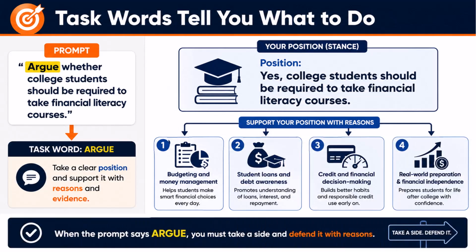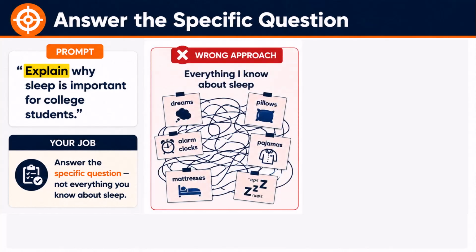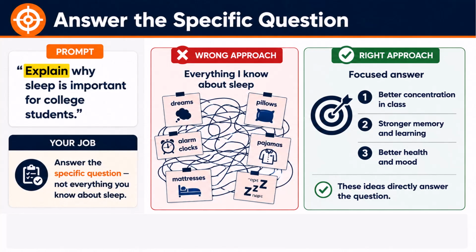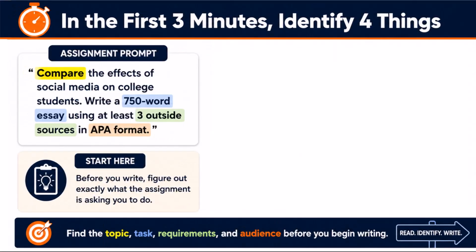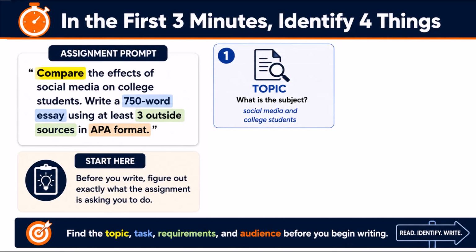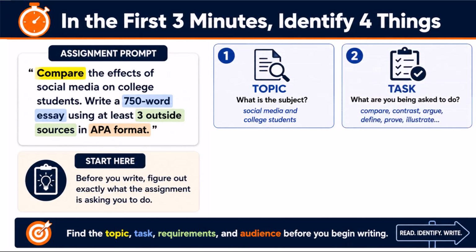In other words, never simply write down everything you know about the topic. Your job is always to answer the specific question you were given. During these first 3 minutes, you should also identify 4 things. 1. The topic. 2. The task. In other words, what are you being asked to do?